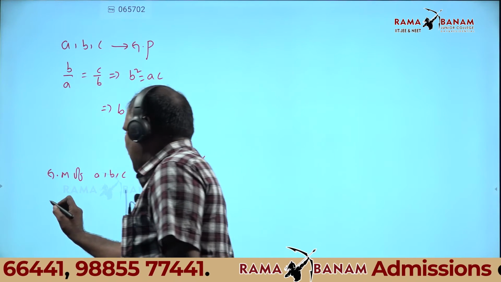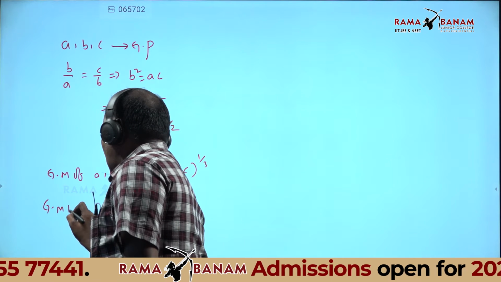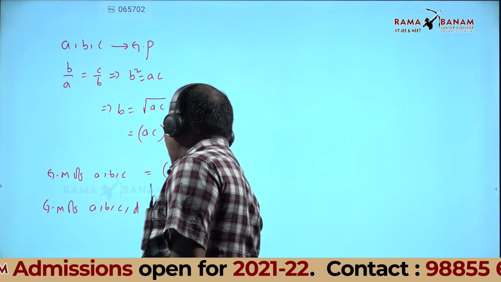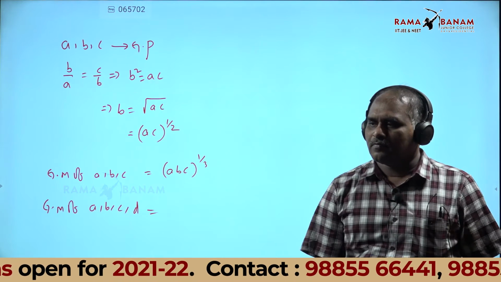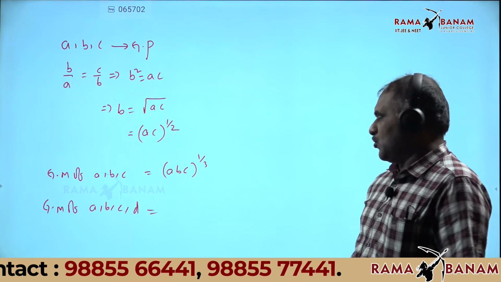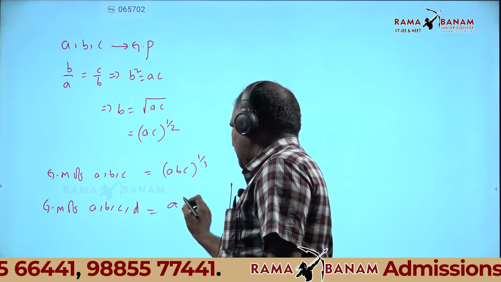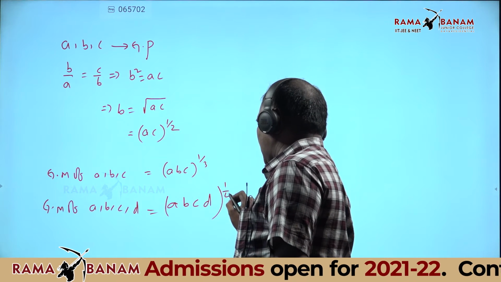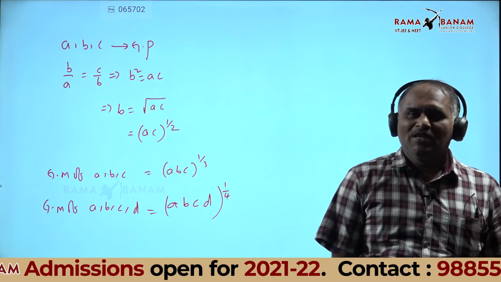Similarly, what is the geometric mean of A, B, C, D? Anyone? A into B into C into D whole power 1 by 4. Very good. That is (A, B, C, D) whole power 1 by 4.